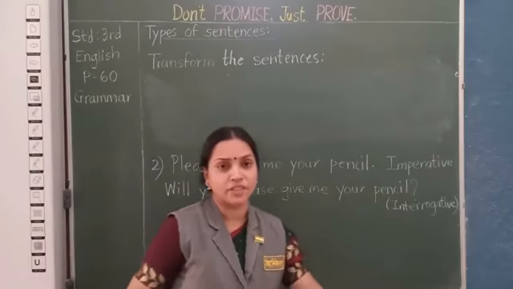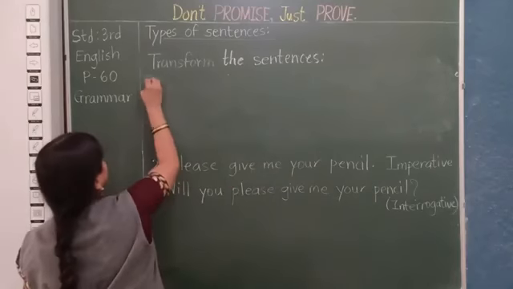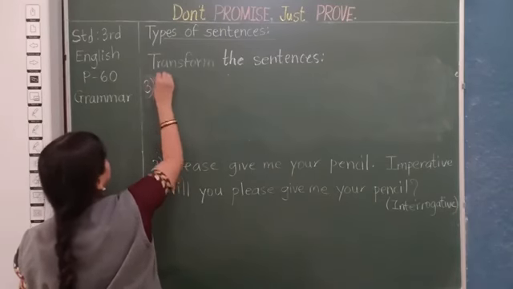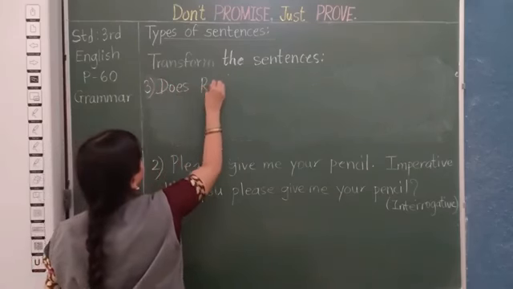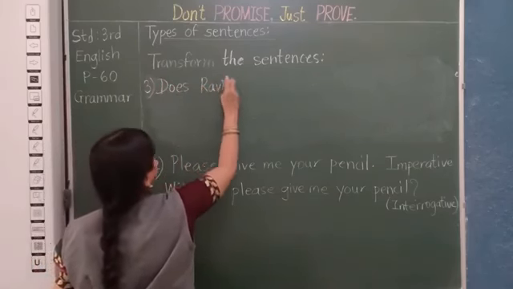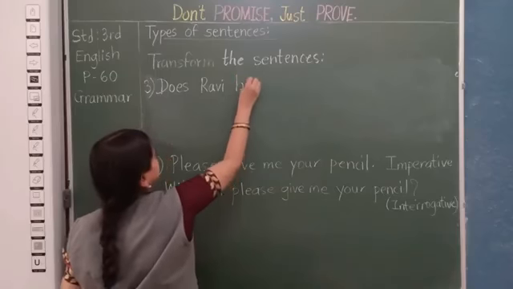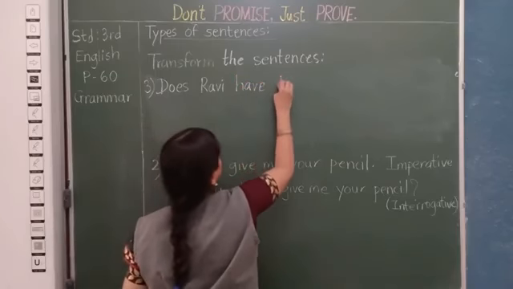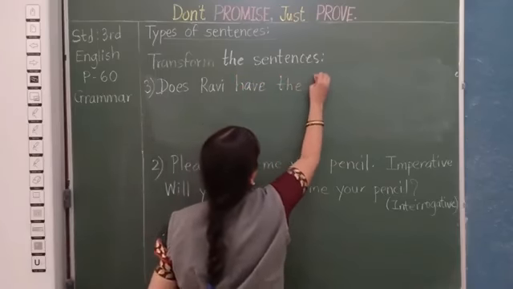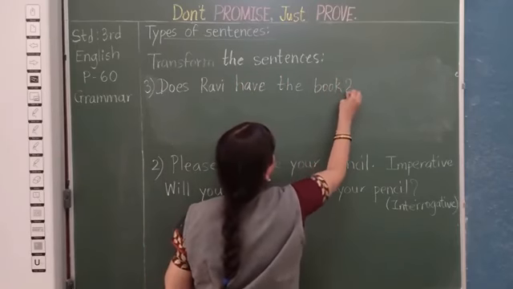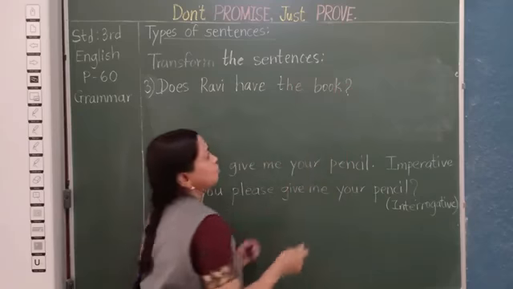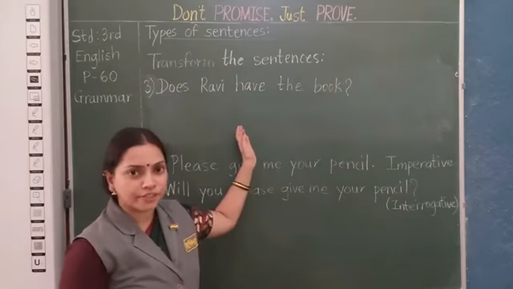Does Ravi have the book? Question. So you know this is interrogative.